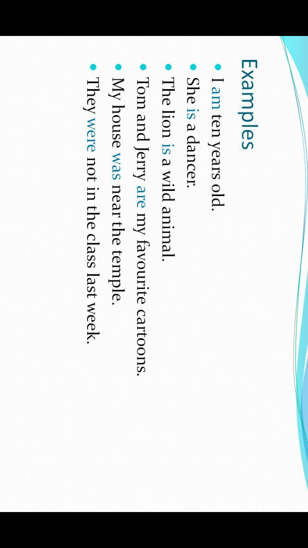Tom and Jerry are my favorite cartoons. Now you will say Tom and Jerry are the singular ones, because this is a name, but you have to understand that there are two names, Tom and Jerry, right? So how many cartoons are there? There are two cartoons. I think you all have seen that cartoon of Tom and Jerry. So there are two, one is Tom and another is Jerry. Both are animals, so we will use the verb are, because that will be plural. So we have used Tom and Jerry are my favorite cartoons.